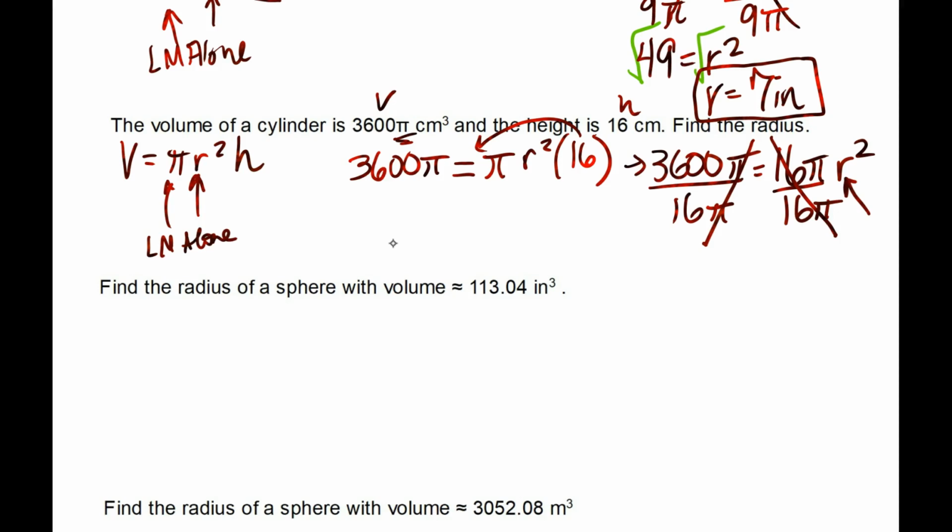You know why that's good news? Because 225 is a perfect square. 225 is equal to r squared. What do we do now? Take the square root. 15 centimeters is my radius.